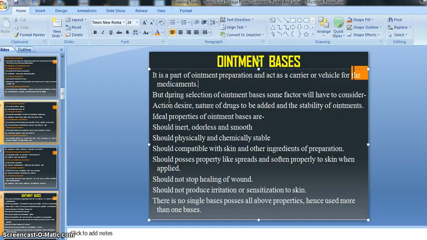That's why it becomes quite critical to select a good ointment base, and we should take care of some factors during the selection of our ointment base, right?